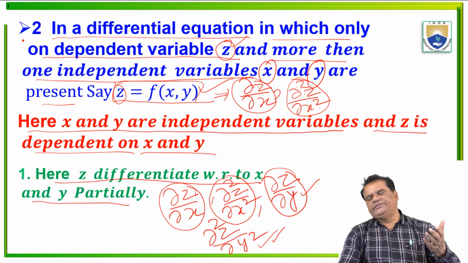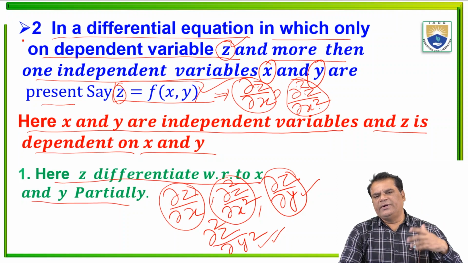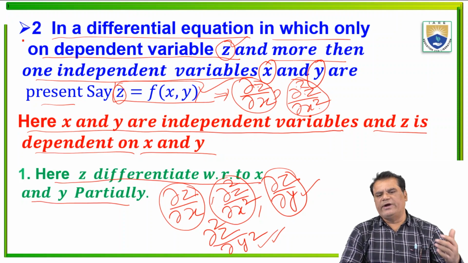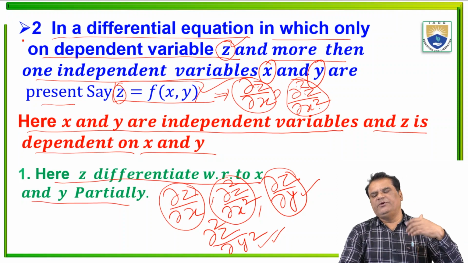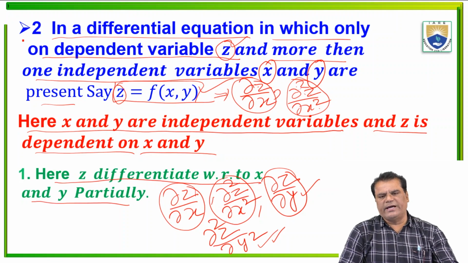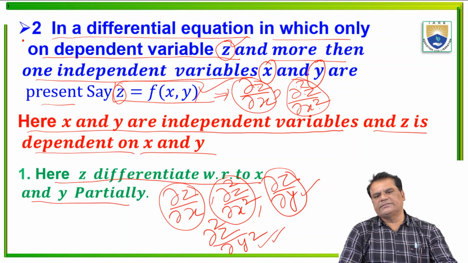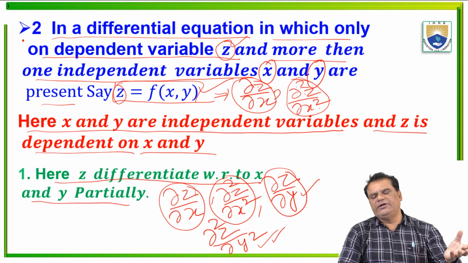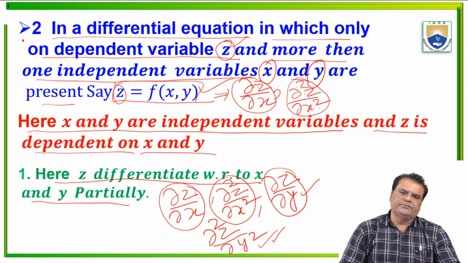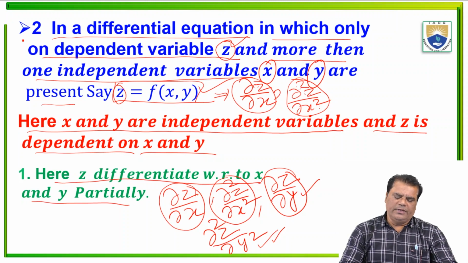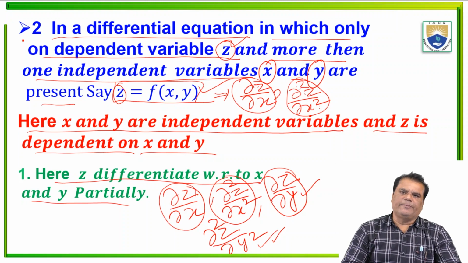We differentiate the dependent variable z with respect to x and y partially. Partially means if we want to differentiate with respect to x, then the other variables are constant. If we want to differentiate with respect to y, then the other variables are constant. So this is the meaning of partial differentiation.